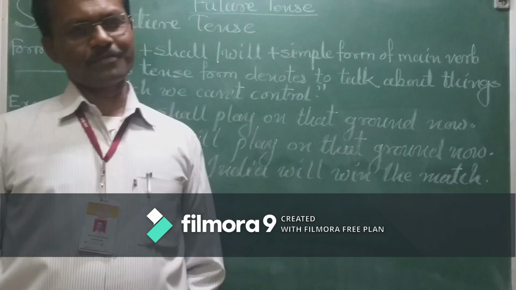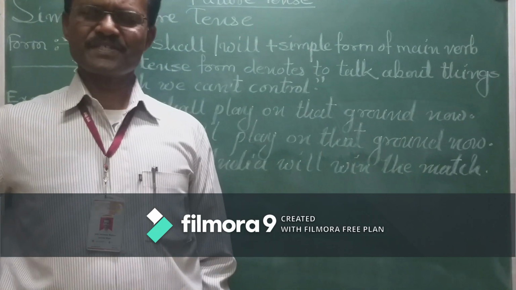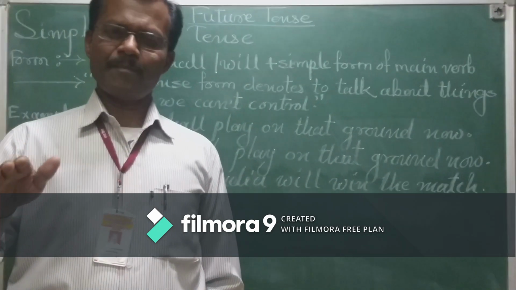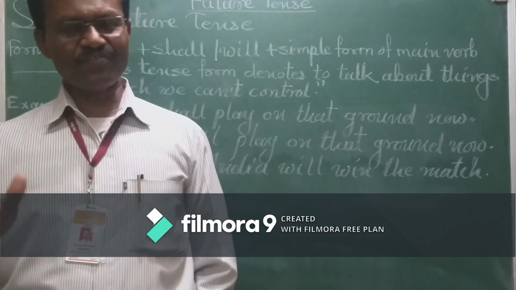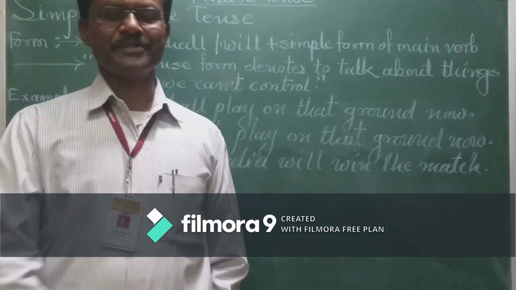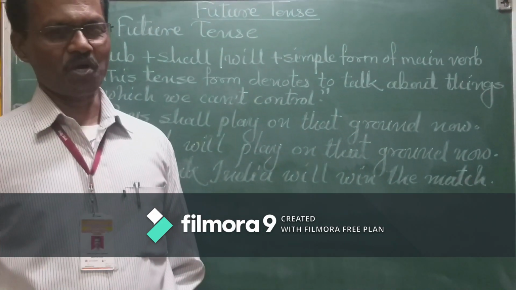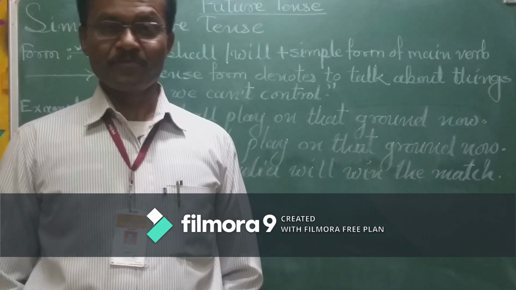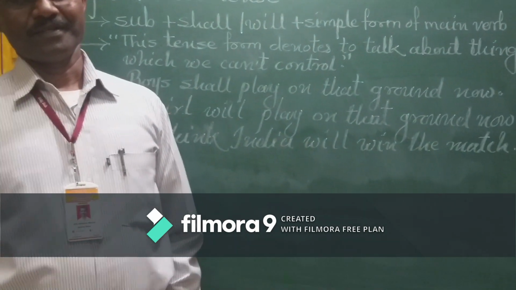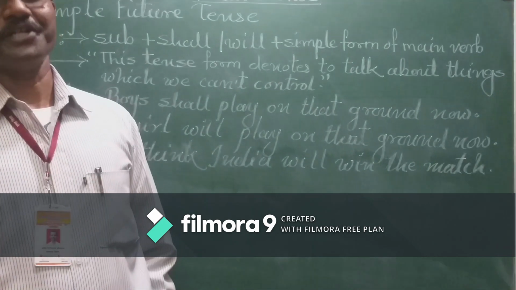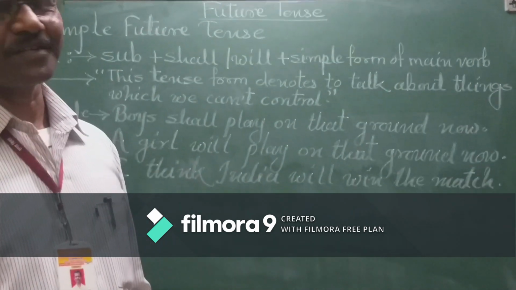Future, do you know what future means? We can't control it. We can just tell about that action, but we can't say definitely that it will be completed in that situation. So that's called future. Future also has four subkinds of tense: simple future tense, future continuous tense, future perfect tense, and future perfect continuous tense.